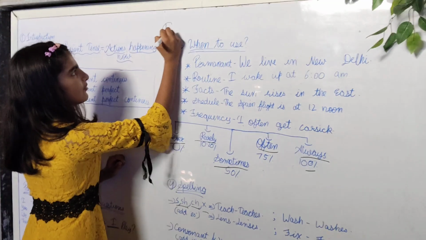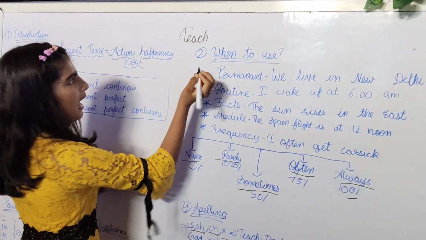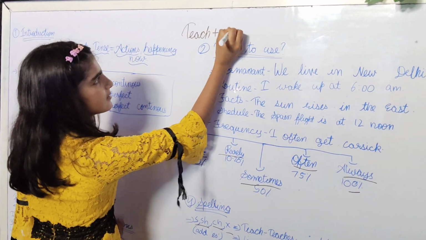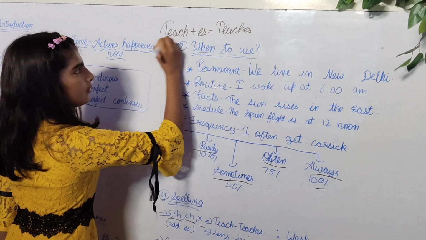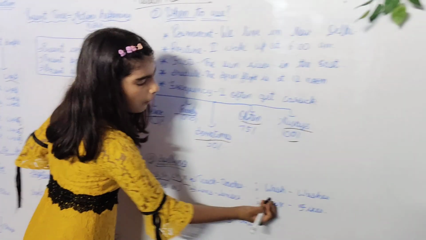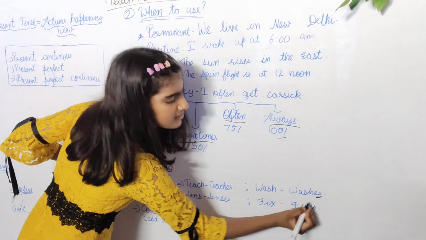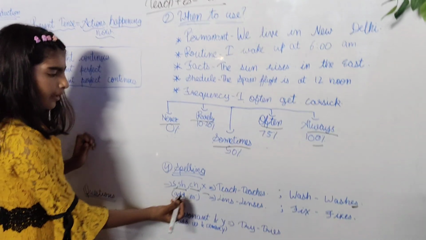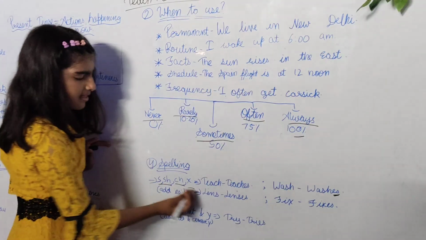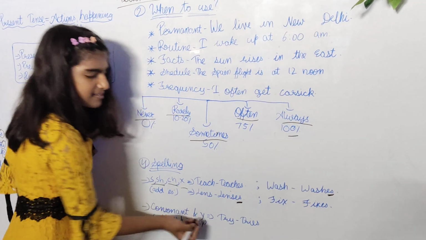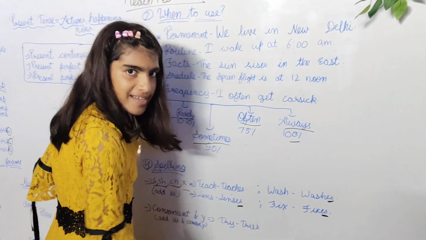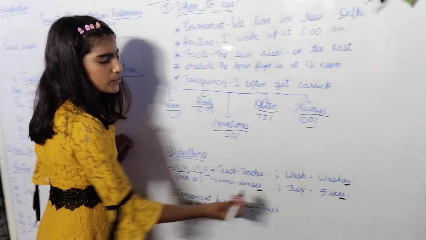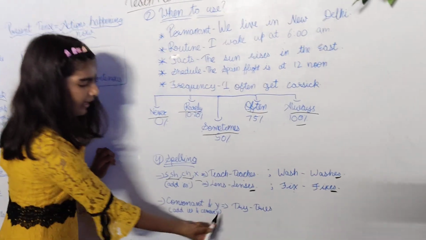So here we have teach and we will add an ES, so it becomes teaches. Similarly, wash, es, washes. Lens with s, lens, es, lenses. Fix, es, fixes.